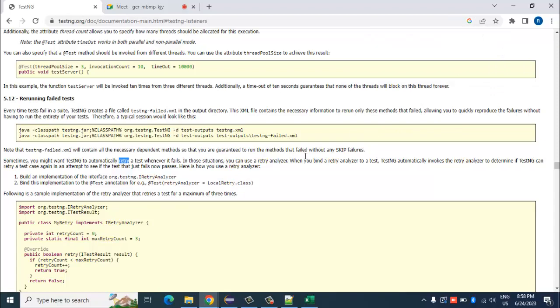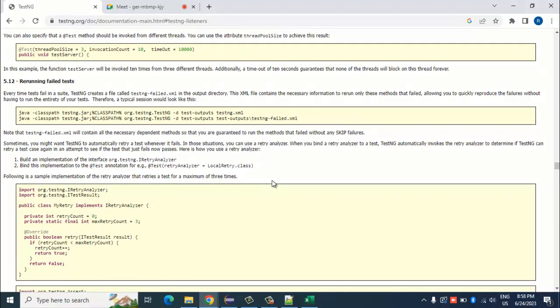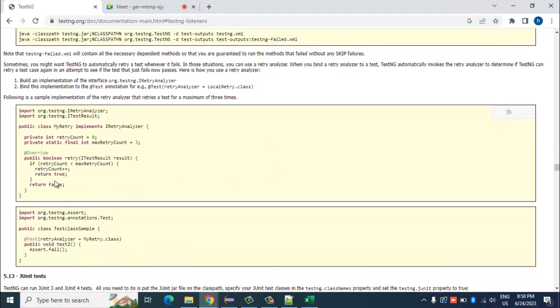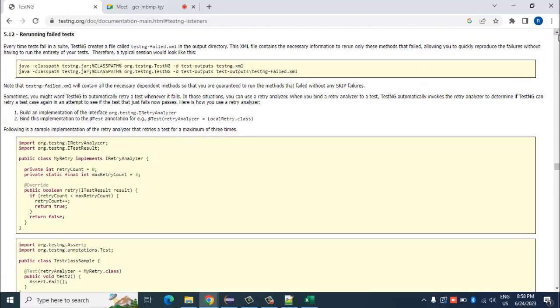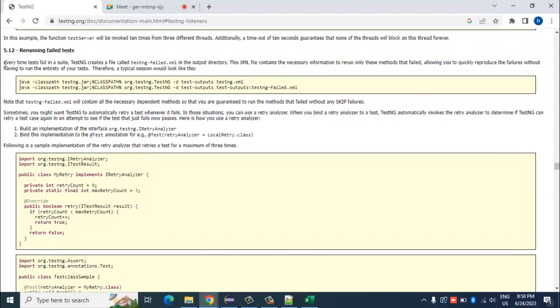You don't have to do much about it, just like what I'm going to do now. Here it says, and I'm not going to read the entire thing, but briefly: every time tests fail in a suite, TestNG creates a file called testng-failed.xml in the output directory.